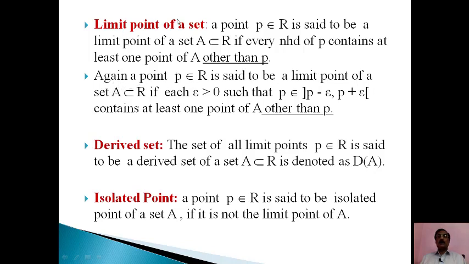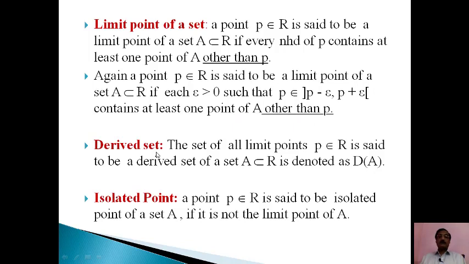A point P belongs to R is said to be a limit point of a set A, a subset of R, if there exists an epsilon greater than 0 such that the open interval (P − ε, P + ε) contains at least one point of A other than P. So we have underlined this point to remember this definition.